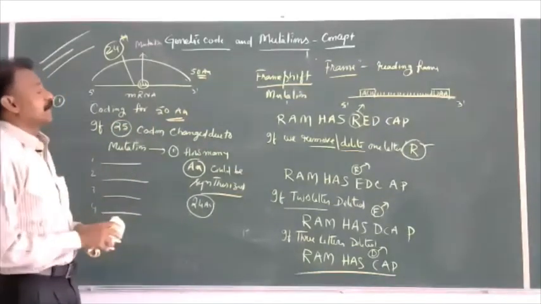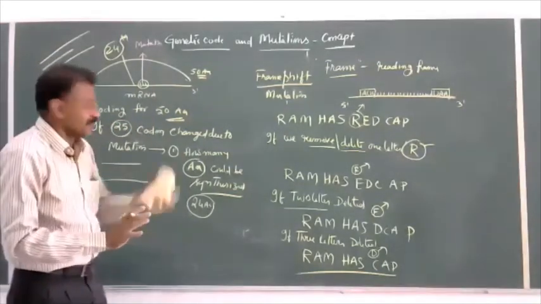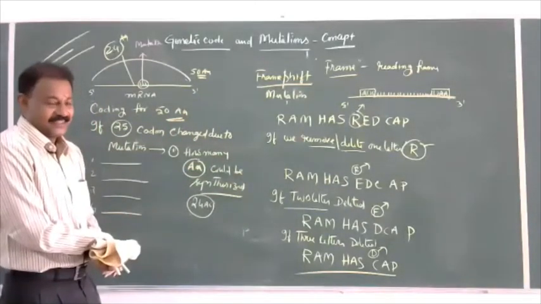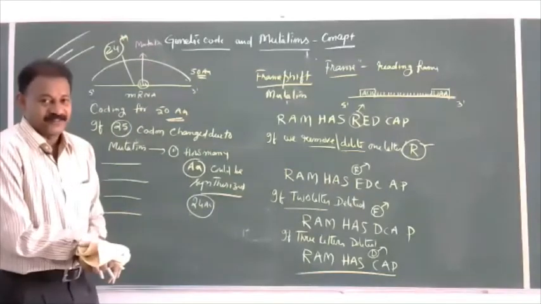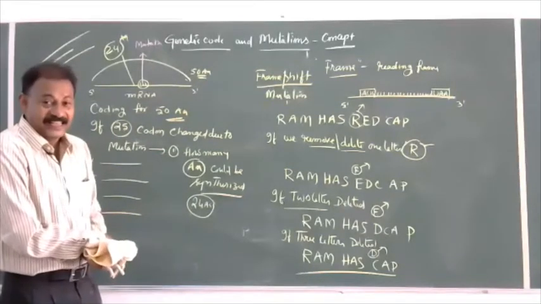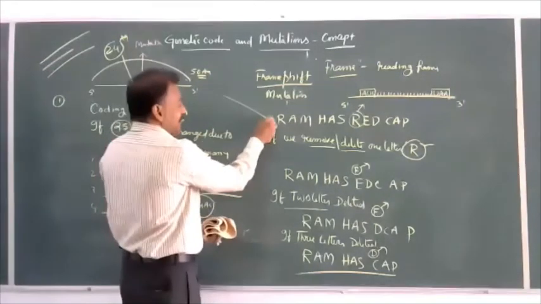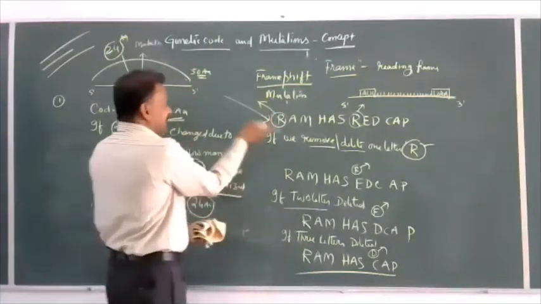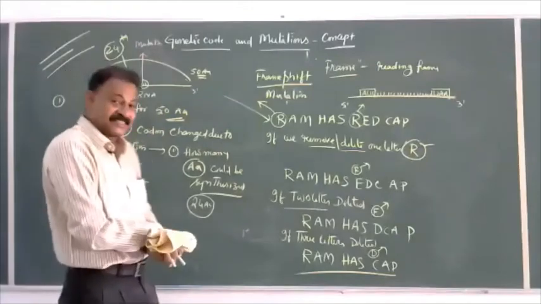For example, if a mutation occurs in the first letter itself, if the first letter is added or removed, if anything is added or removed, what happens?